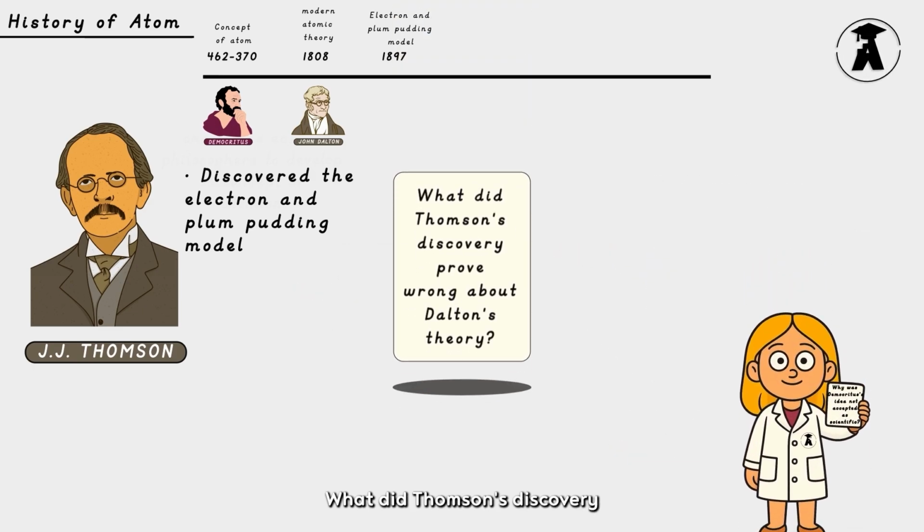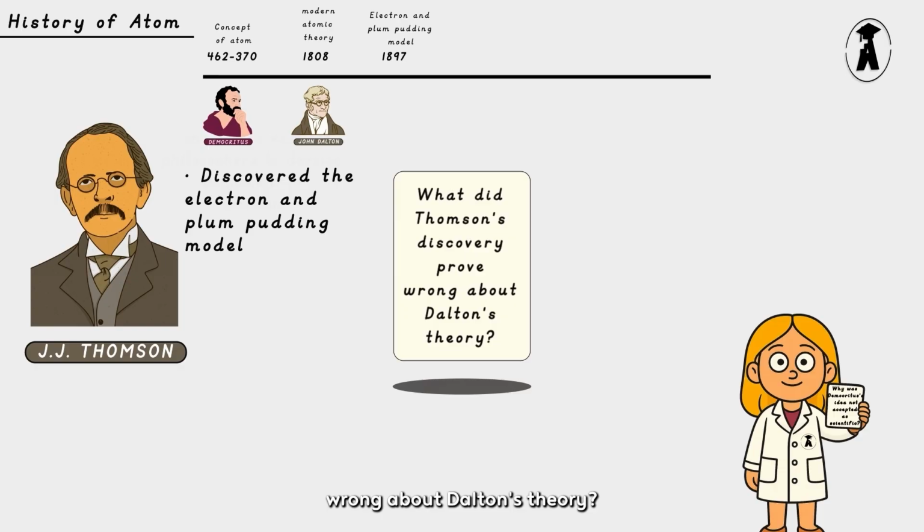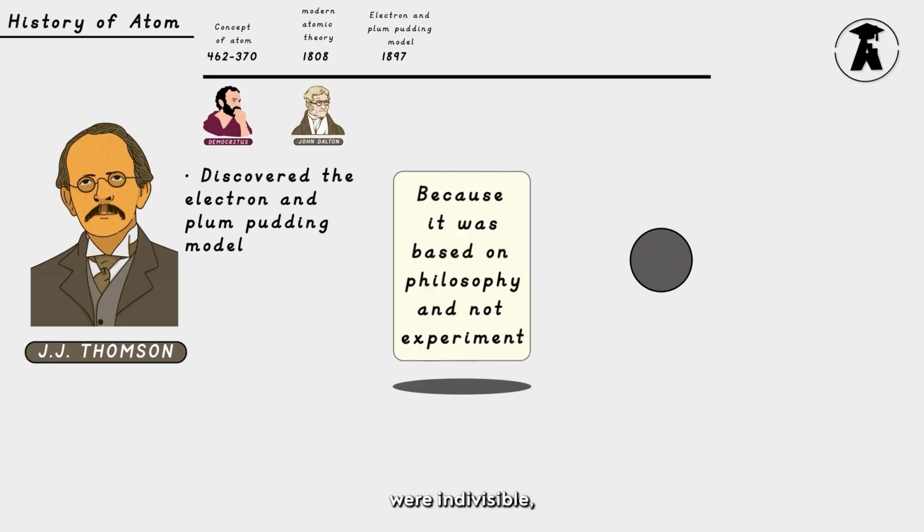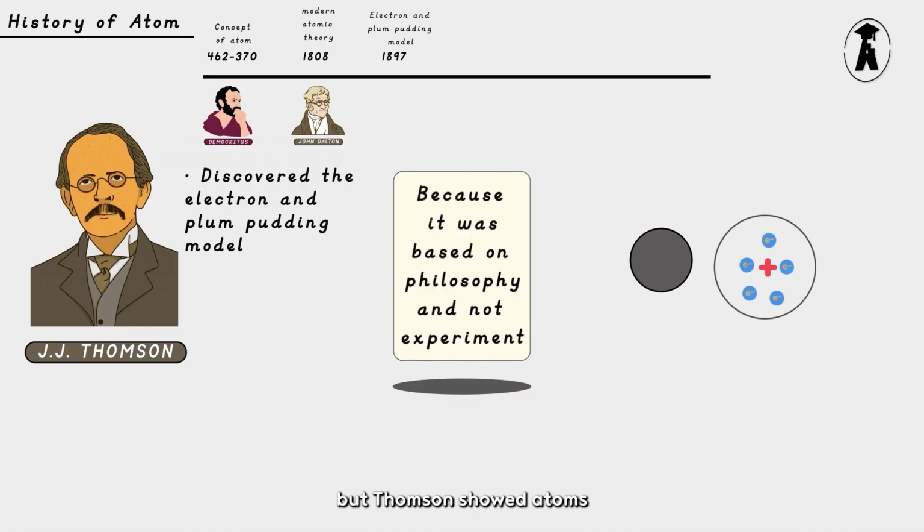Now, here is a question for you. What did Thomson's discovery prove wrong about Dalton's theory? The answer is, Dalton thought atoms were indivisible, but Thomson showed atoms contain smaller particles.